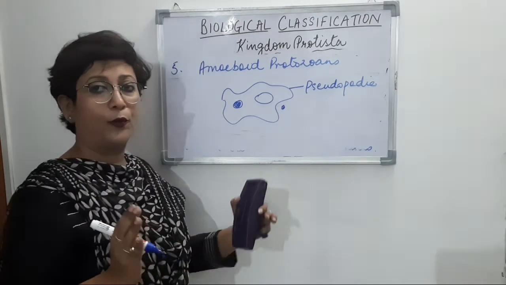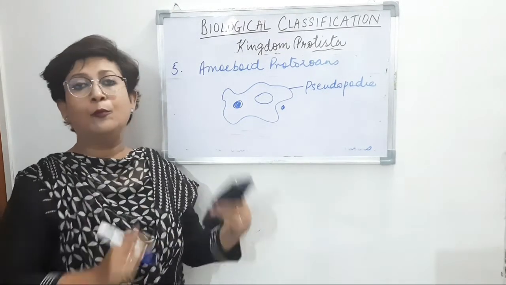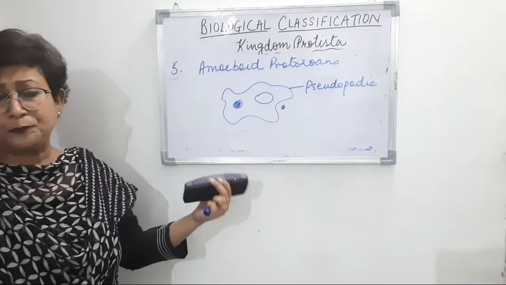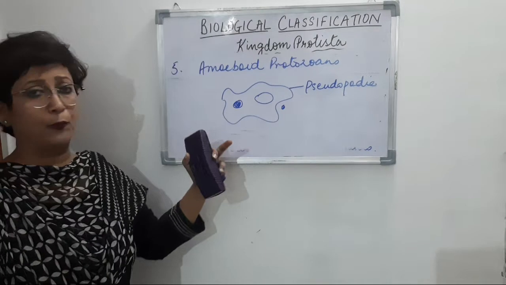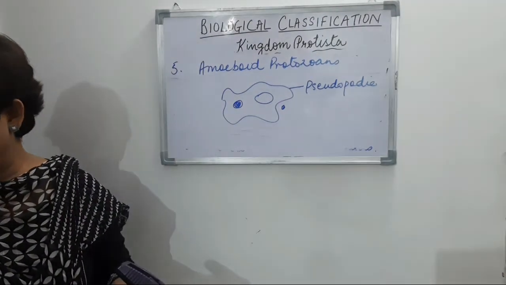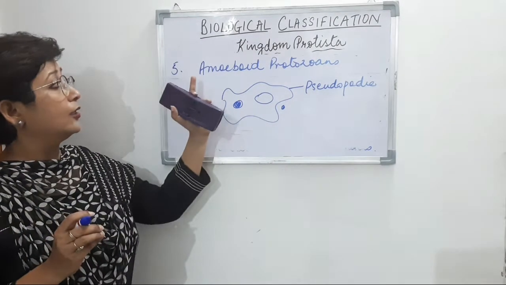So what does the pseudopodia do? It surrounds the food particle and the food particle enters the body of amoeba, right? So basically there are 2 functions of the pseudopodia, that is locomotion as well as trapping or engulfing of the food particles.